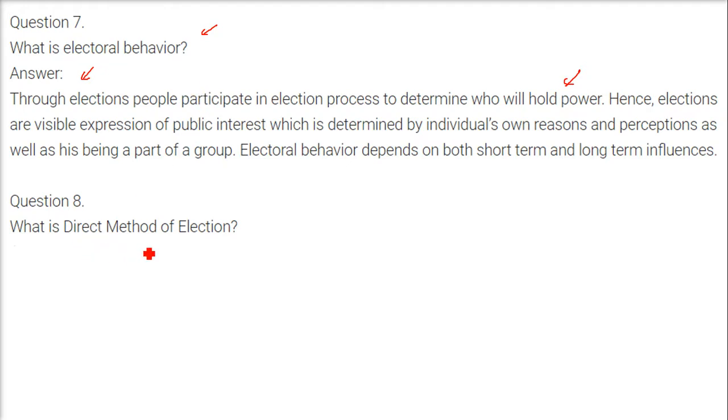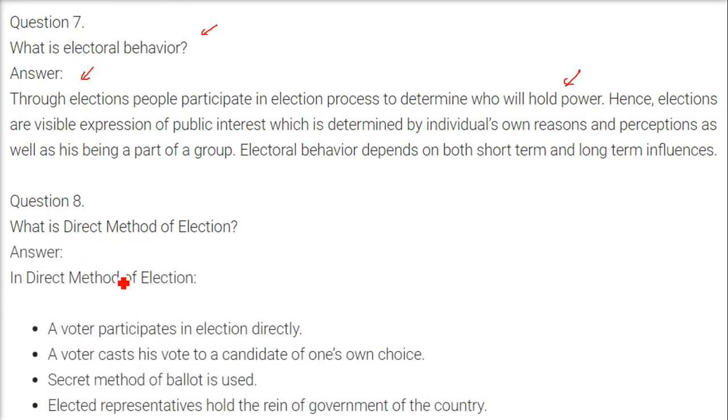What is the direct method of election? The direct method of election means a voter participates in the election directly. A voter casts his vote to a candidate of his own choice, and a secret method of ballot is used. Elected representatives hold the reins of government and the power of the country.